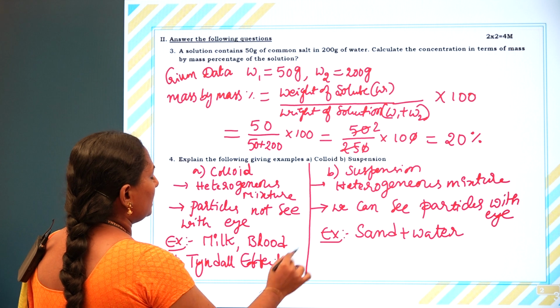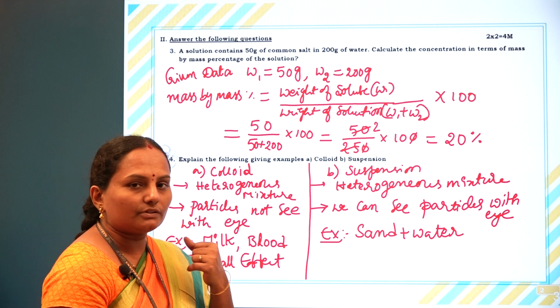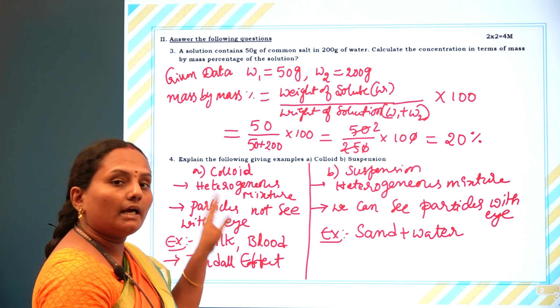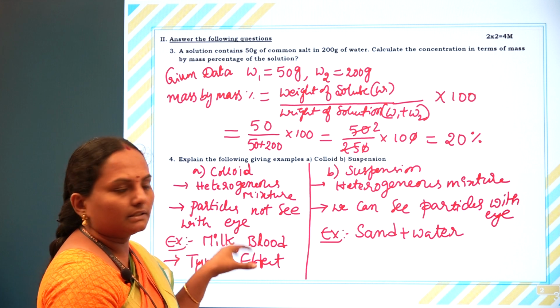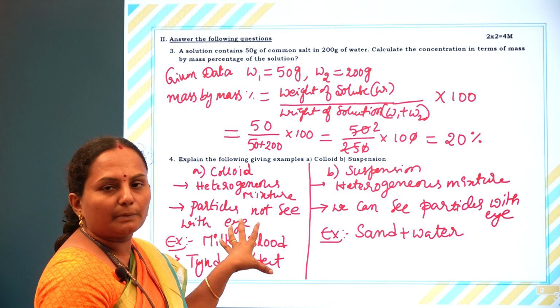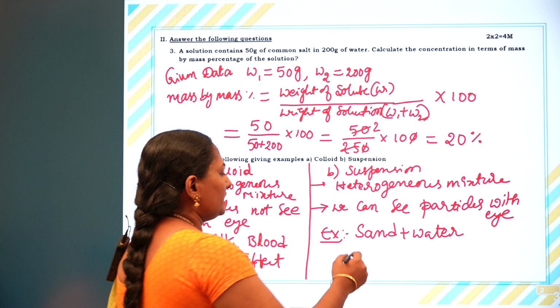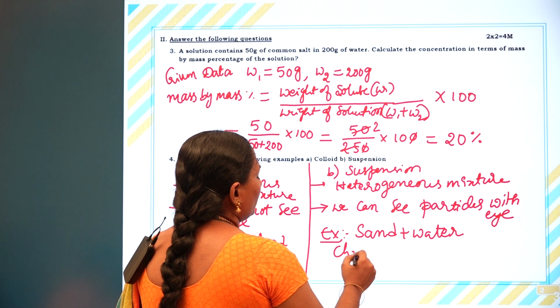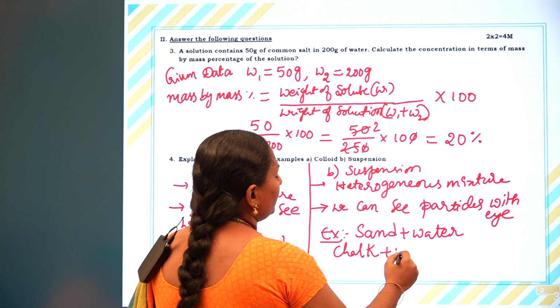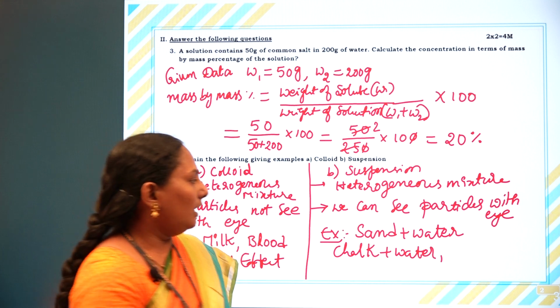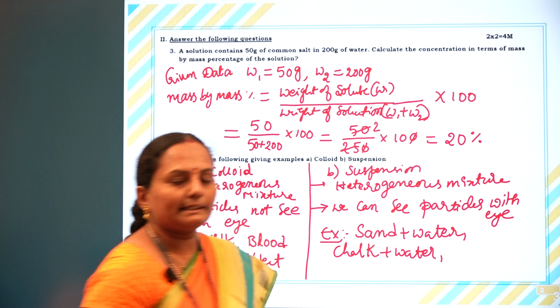So exhibiting the Tyndall effect is the special property of colloidal solutions. When exposing light, we can see the particle size. In the direct case we can't see particles, even though this is a heterogeneous mixture. Next, sand in water, chalk powder in water, starch solution, all those are examples of suspensions.